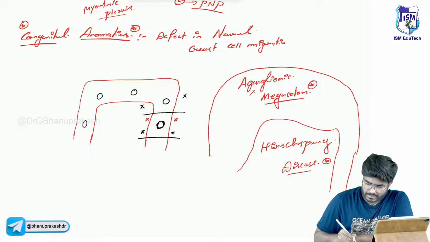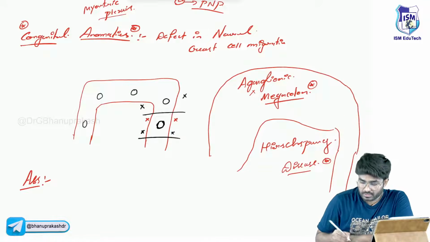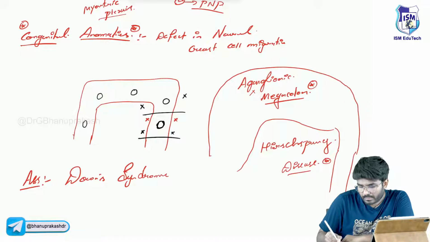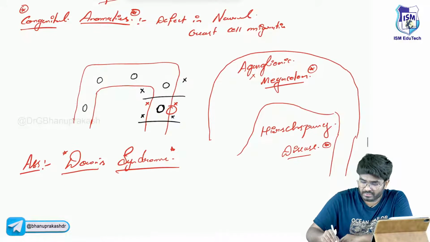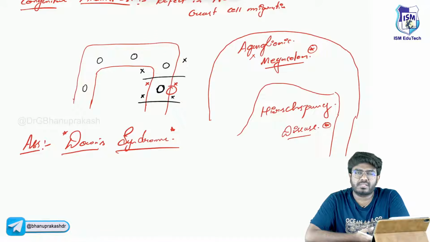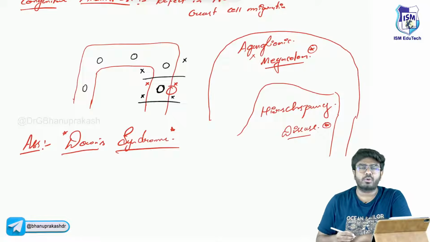Now, it is seen in which persons? It is associated with Down syndrome. Now, whenever you take a biopsy from this aganglionic segment, you are not going to see any mesenteric plexus or myenteric plexus. So the mesenteric plexus and myenteric plexus are absent, and the ganglionic cells, which are also derivatives of the neural crest cells, are going to be absent.